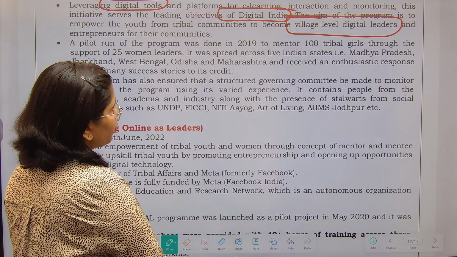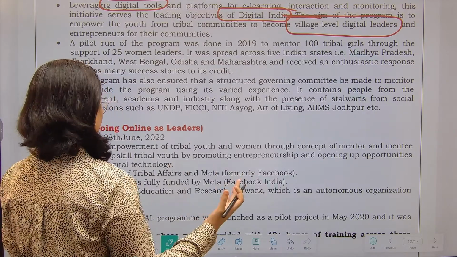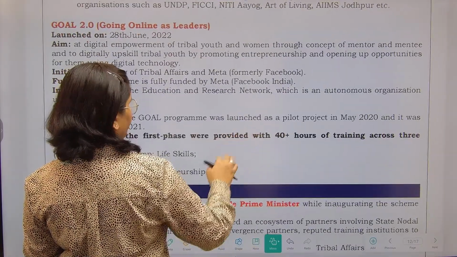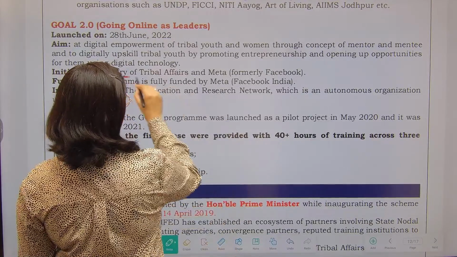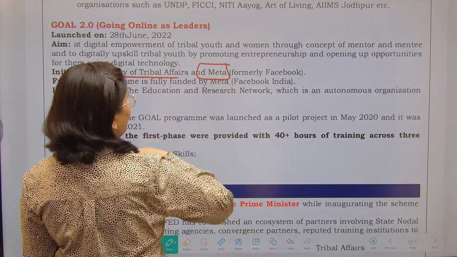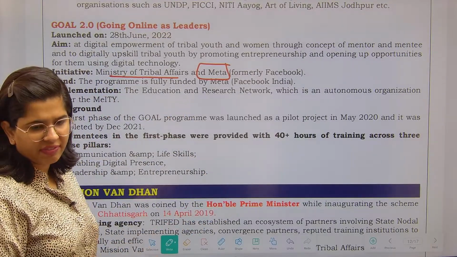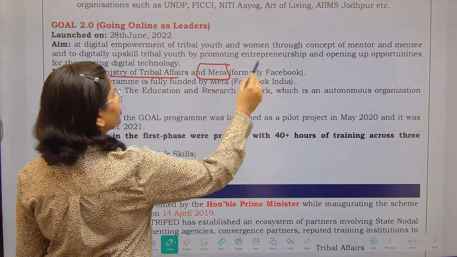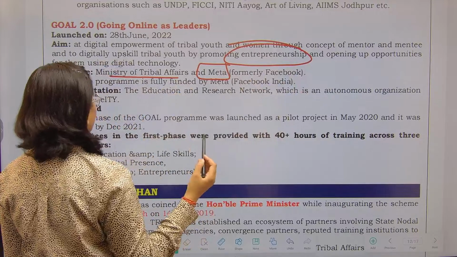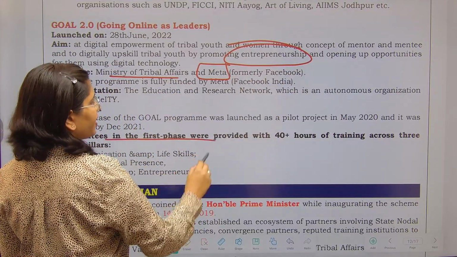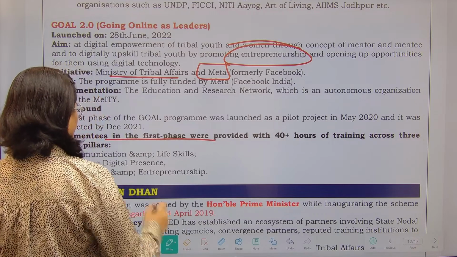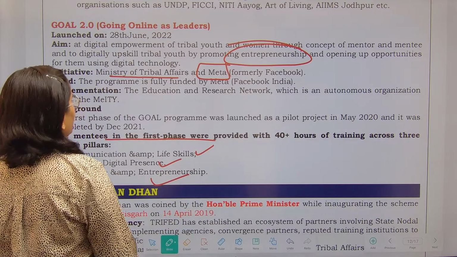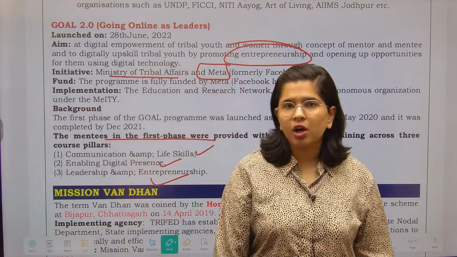So a pilot run was done in the year 2019, we do not have to remember much about it. Then the GOAL 2.0, it was launched from the year 2020-22. Correct. Initiative is by Tribal Affairs as well as Meta. Meta is the new name of Facebook. It was formerly Facebook. It is a digital empowerment program for the youth as well as the women, where they will be trained on entrepreneurship, leadership as well as other skills. Now the mentees in the first phase were provided with 40 plus hours of training across communication, digital presence, leadership, entrepreneurship, etc. So this is all what you have to remember.